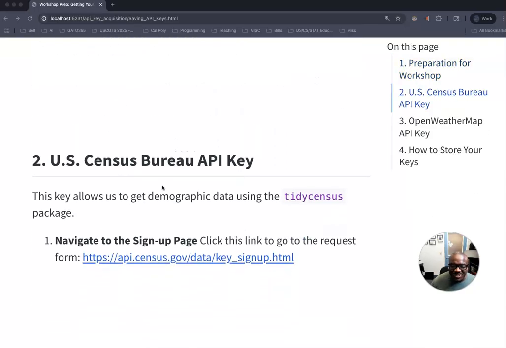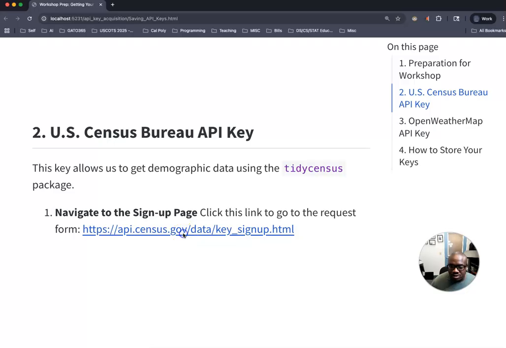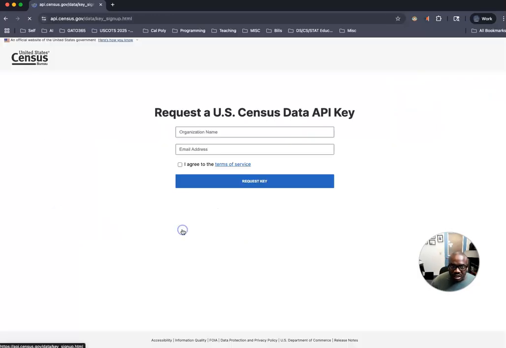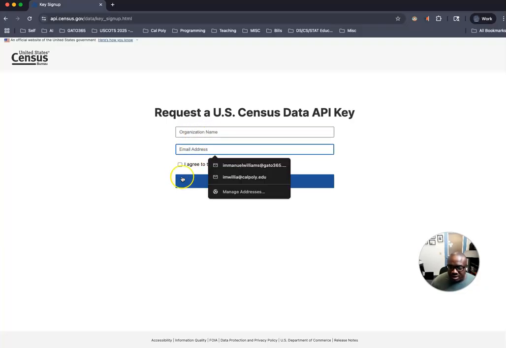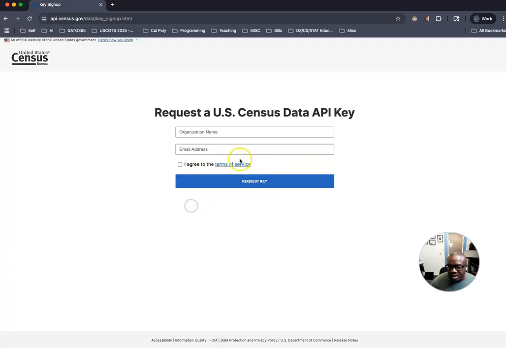So the next thing we're going to do is actually go to this website. This R Markdown file, or Quarto file, is going to be given to you via the email. So if you click here, which is nice, you provide your organization and you provide your email. Click the I agree. You can read the terms of service, of course. And I actually timed it. It was like 42 seconds in which you were able to receive your API key. It's going to look like this.